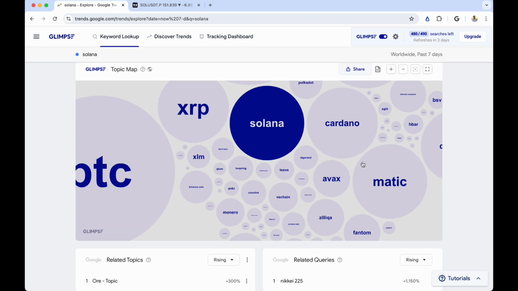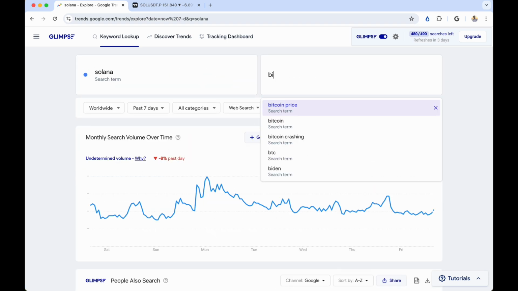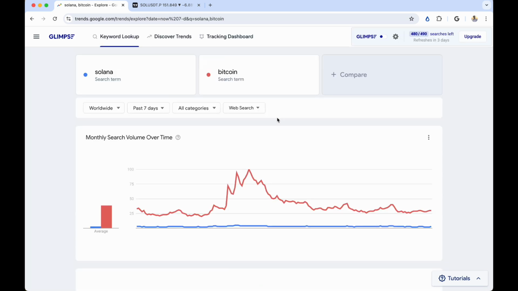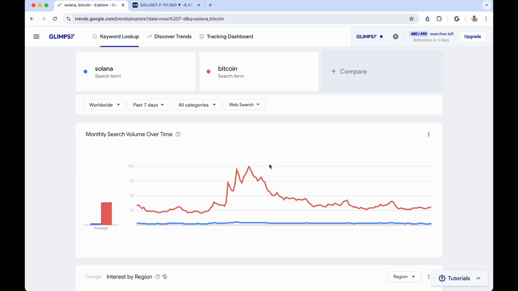You can see a bubble chart of all these related topics. You could put something into perspective by doing this. You type in Solana and then you type in Bitcoin and you're going to see them side by side. And this is what makes it very helpful. So you can see here, obviously the scale is completely different because Solana is just not anywhere as popular as Bitcoin. But sometimes you can actually see some decent correlation.